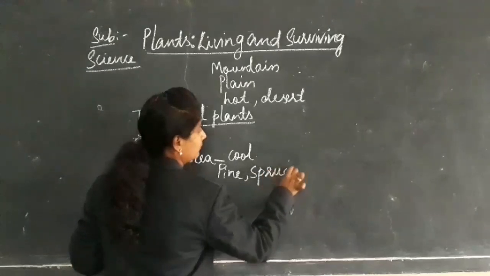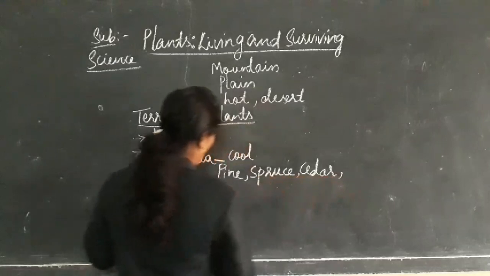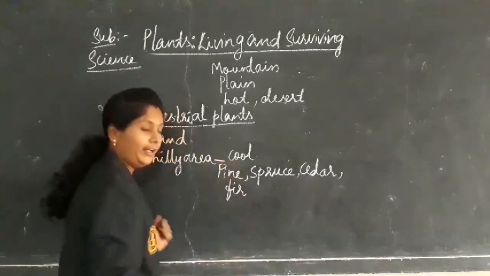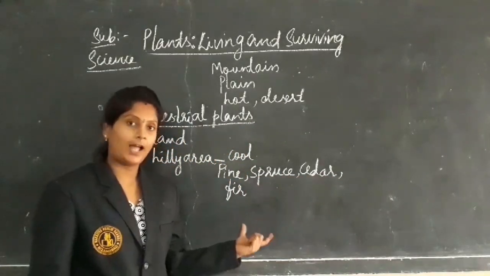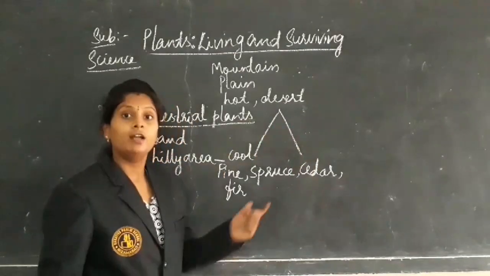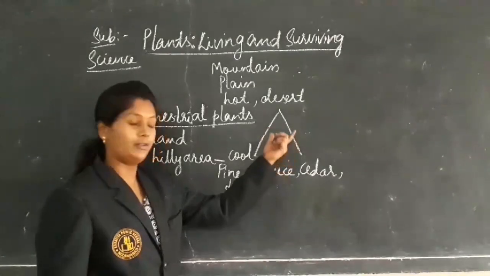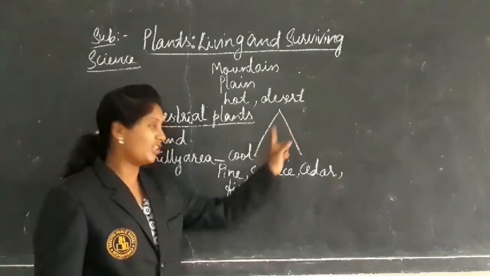spruce, cedar, fir. These are some kinds of plants. They have cone-shaped trees. You can see in these regions the plants or trees are cone shaped.